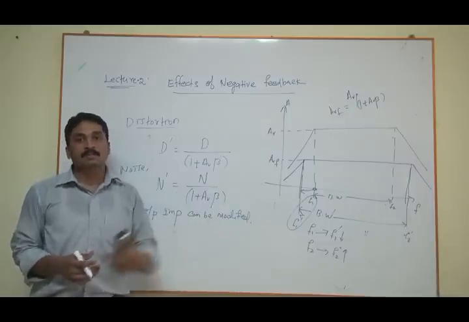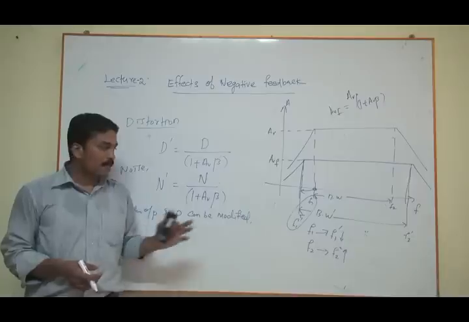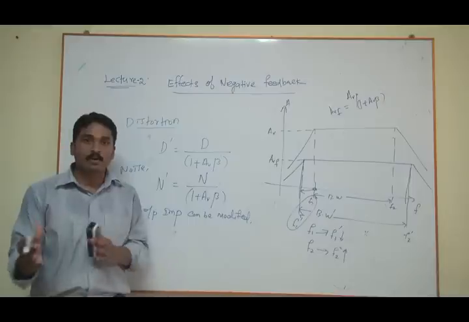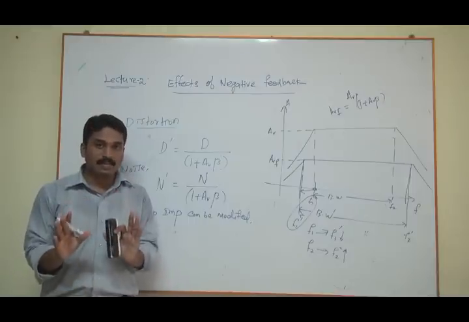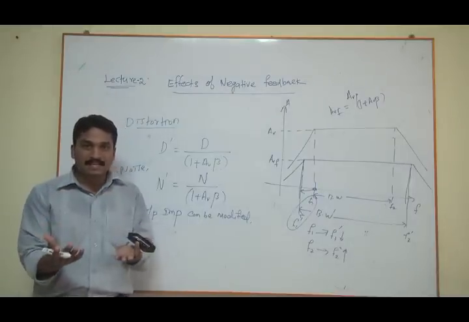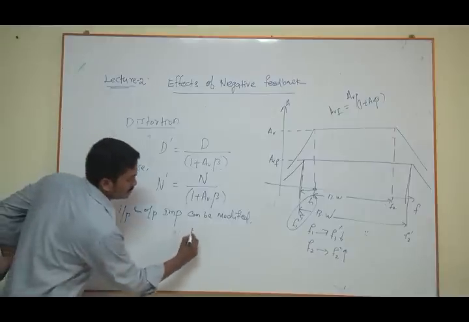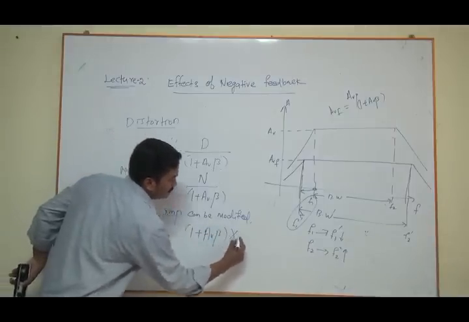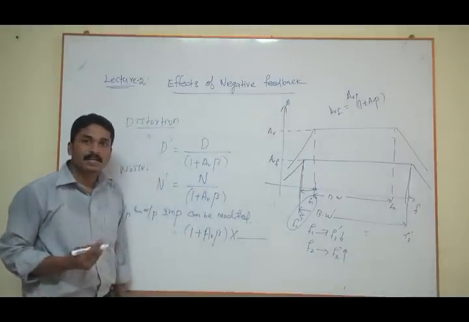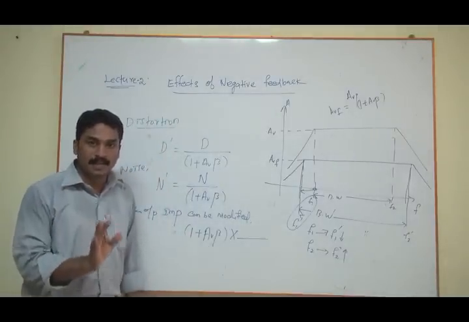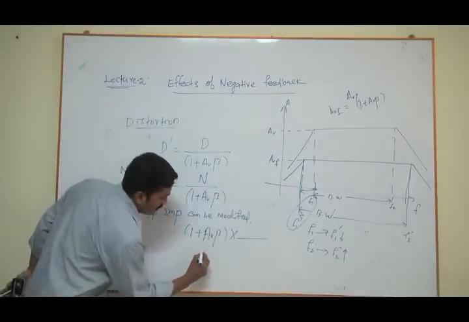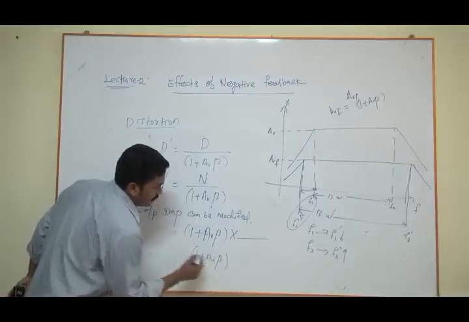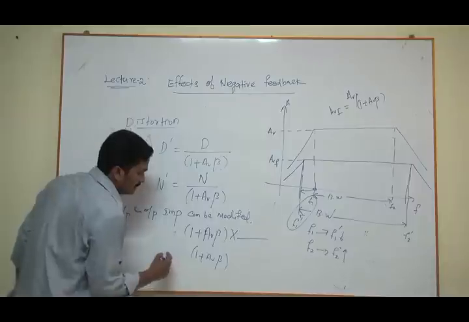When we come to the practical circuits, let me show you how your negative feedback amplifier reduces or increases your input and output impedances. But one thing is clear, if something is increased in the negative feedback, it is because of 1 plus AV beta multiplied with that particular term. If something is reduced in the negative feedback, the same 1 plus AV beta is now divided by that term.